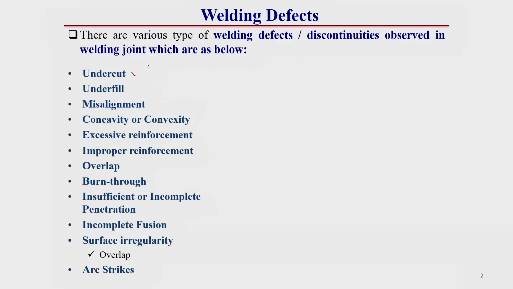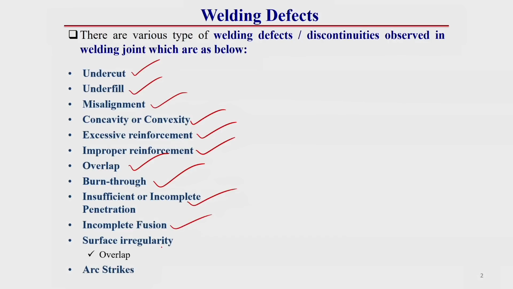This can be the undercut, this can be underfill, this can be misalignment. That means these are the different categories of welding defects. This can be concavity or convexity, excessive reinforcement, improper reinforcement, overlap, burn through, insufficient or incomplete penetration, and incomplete fusion.